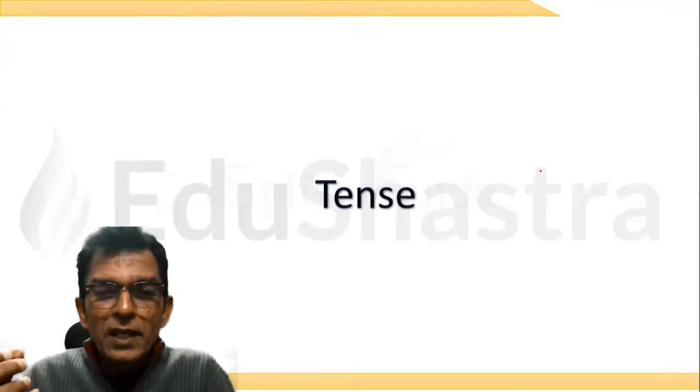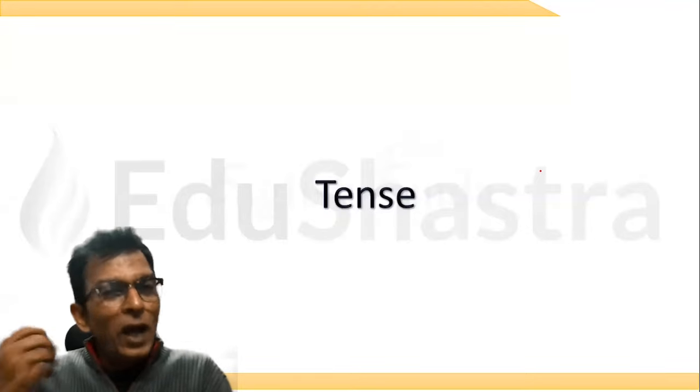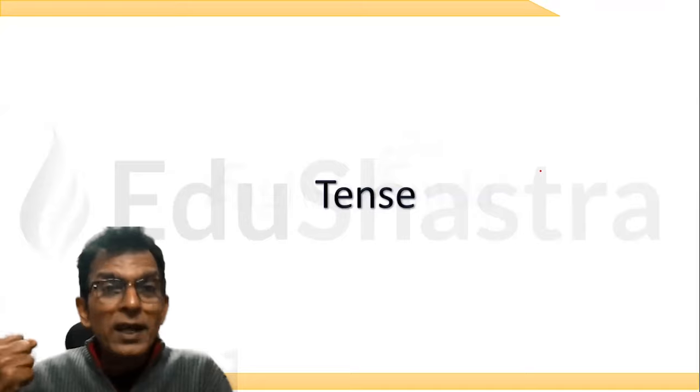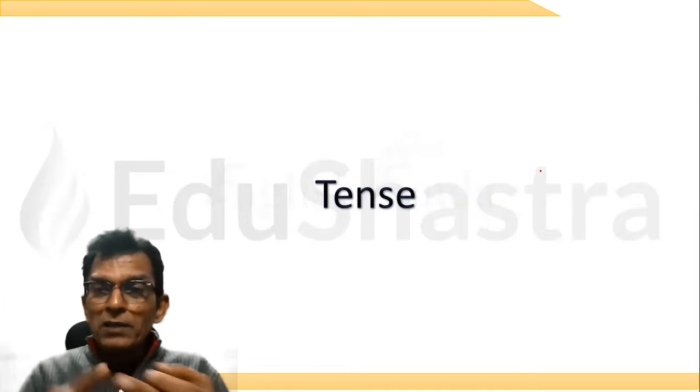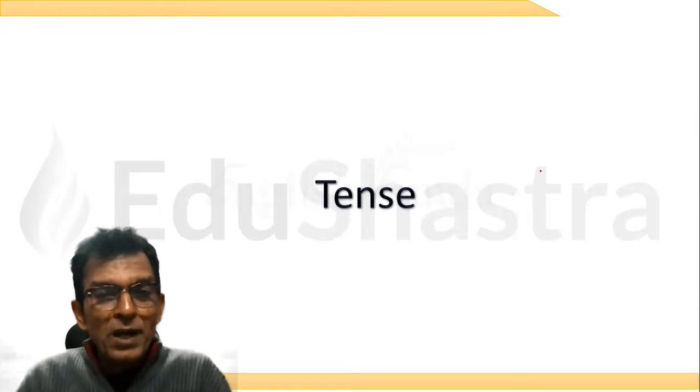हिंदी में पूछेंगे टेंस क्या है, तो you might say कि सर काल होता है. And if I ask you what काल, what time, you would say present, past and future. But present, past and future of what? किस चीज का present, past or future?